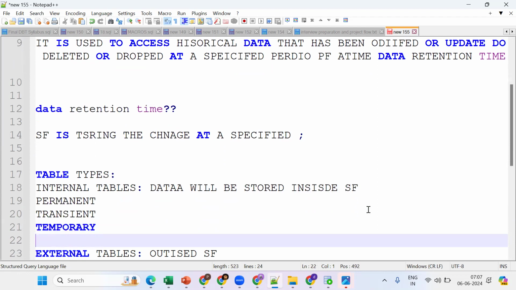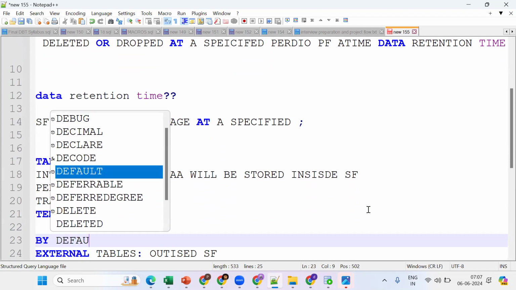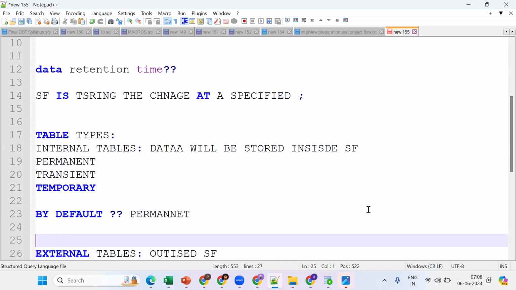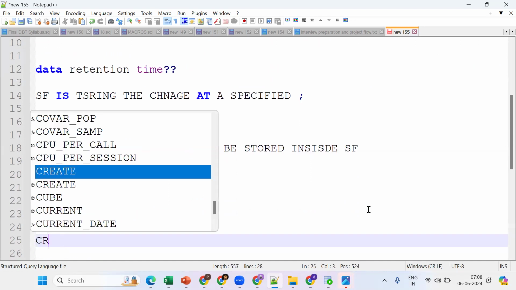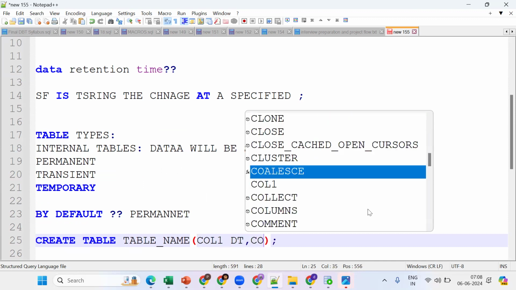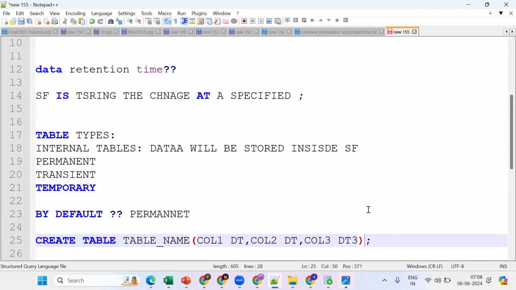By default, which type of table do we get? Permanent table. Tell me the syntax. Create table, table name, bracket open, column 1 data type, column 2 data type, column 3 data type, bracket close. So this is a permanent table.